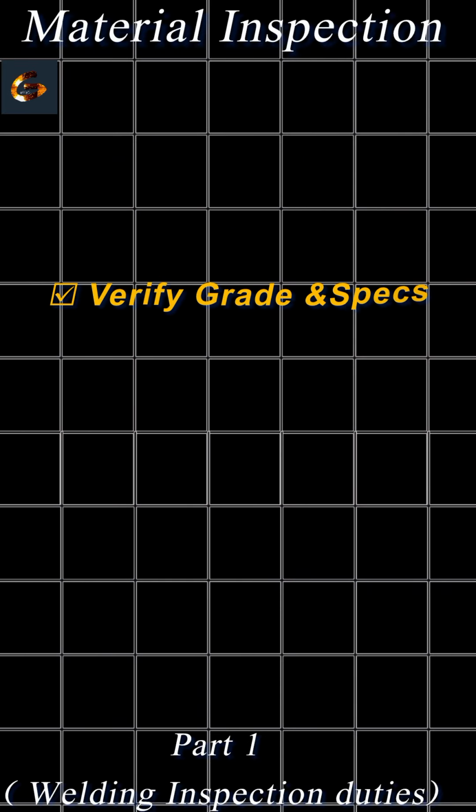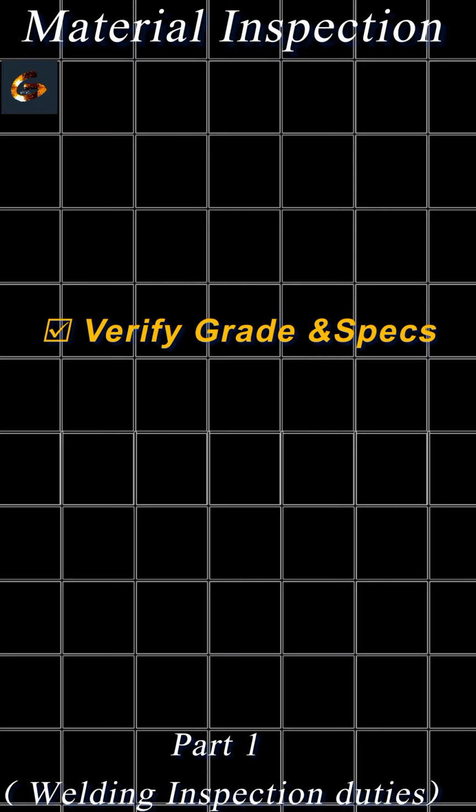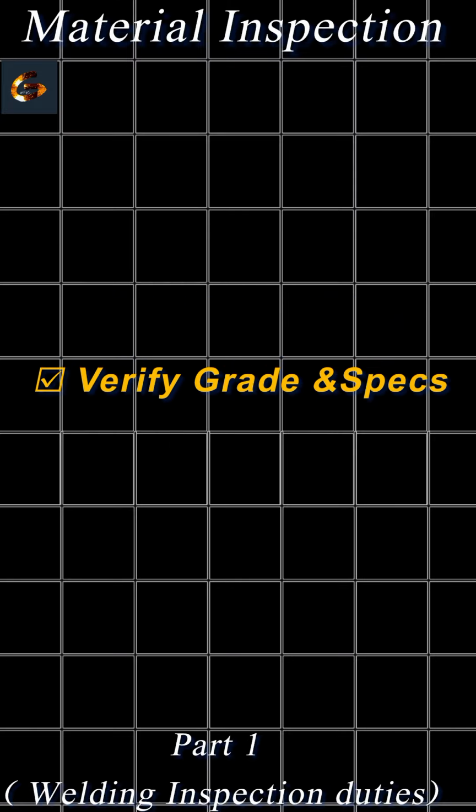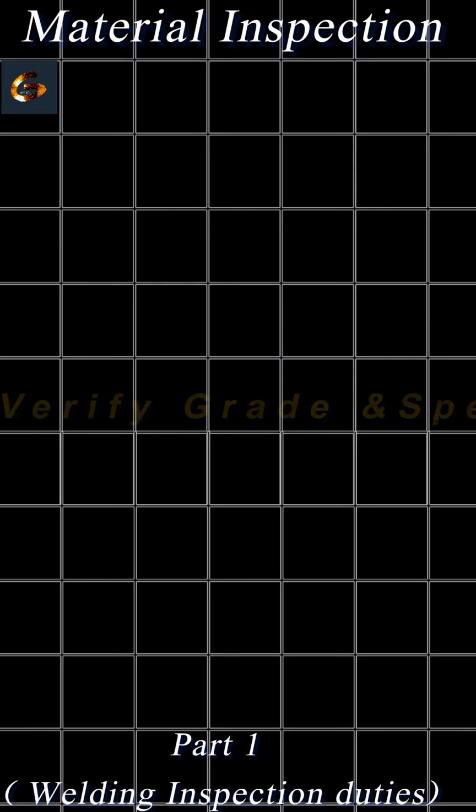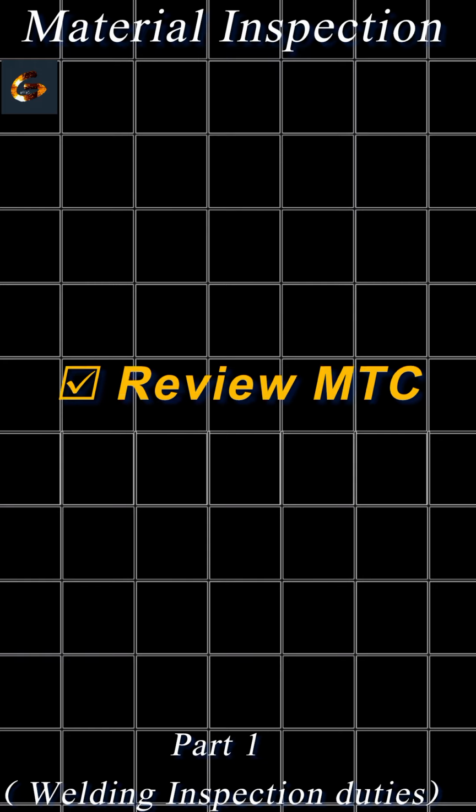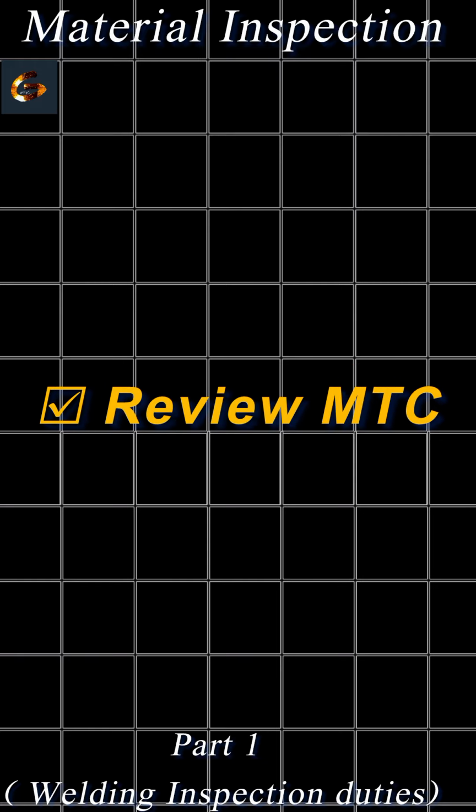Check material grade, size, schedule, and pressure class. All must match project requirements. Review the mill test certificate (MTC). Confirm chemical and mechanical properties match the standard, like ASTM or ASME.